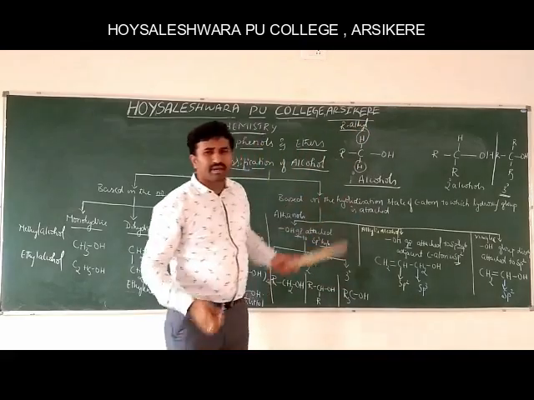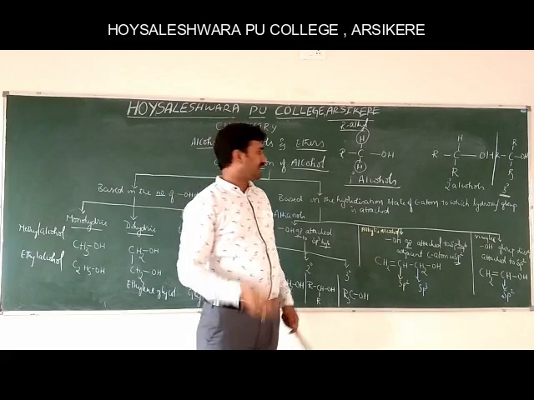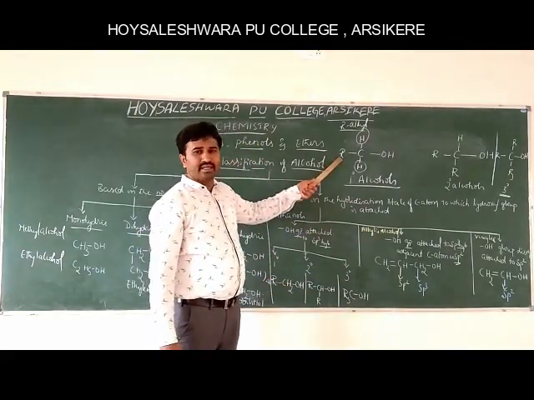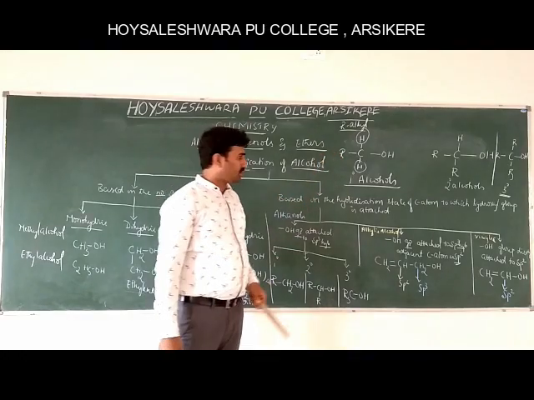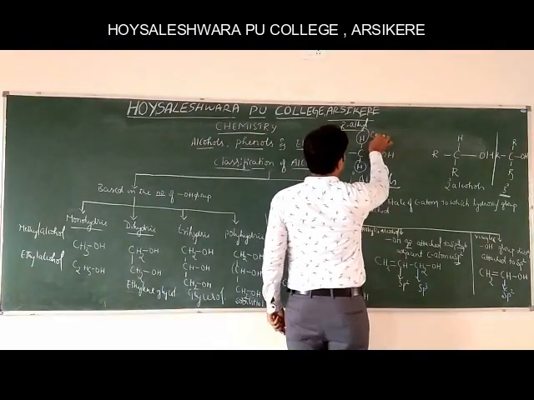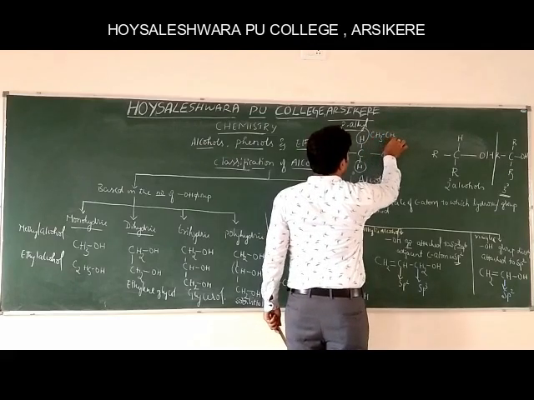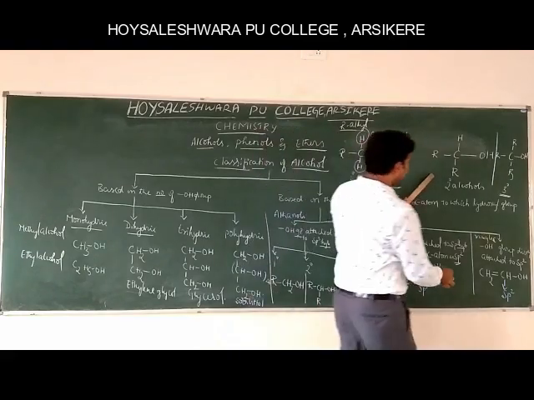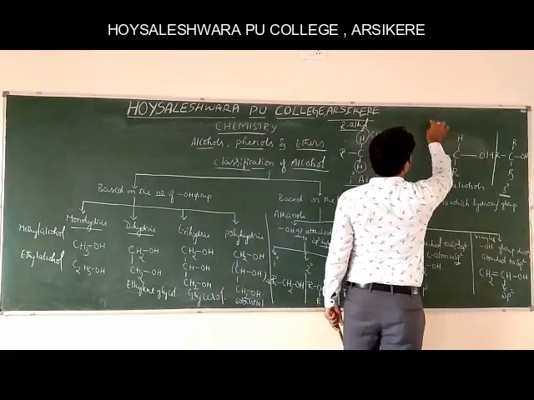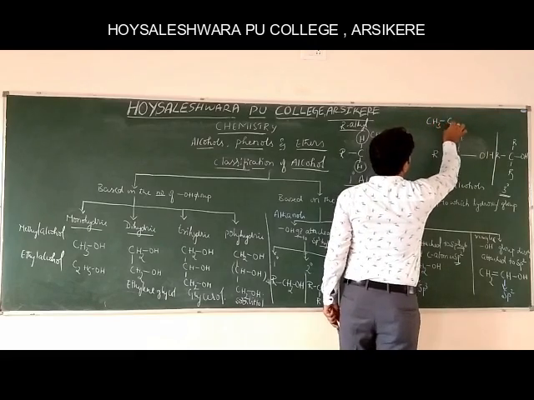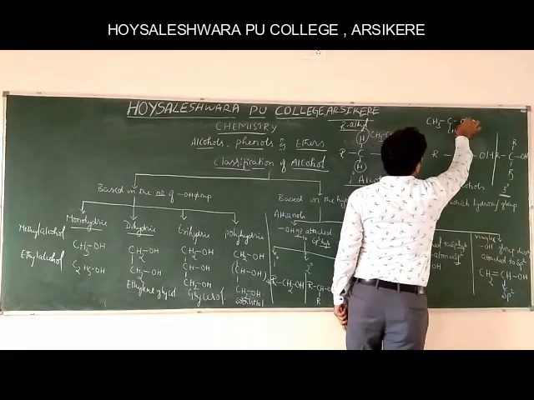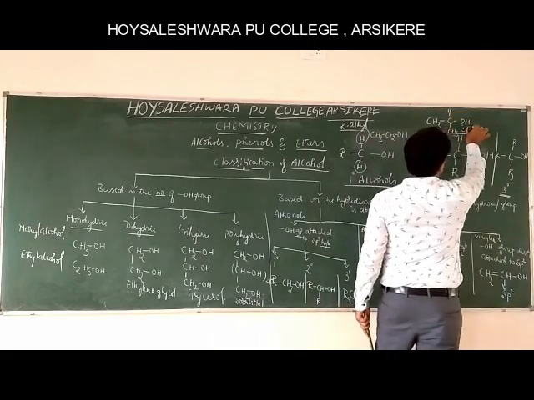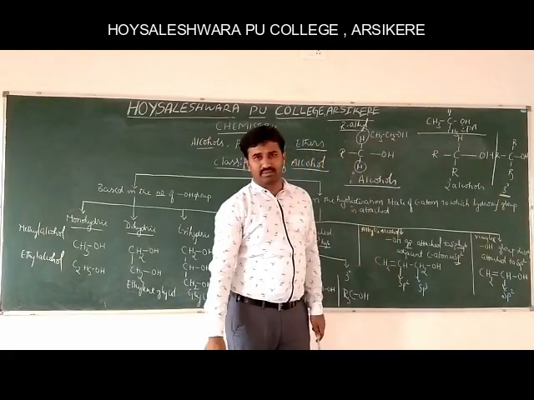If you replace R by methyl, ethyl, propyl, etc., you will get different types of alcohols. If you replace R by CH3, you will get ethyl alcohol, for example CH3CH2OH. In secondary alcohol, if you replace R by CH3, CH3, CH, OH, this is isopropyl alcohol.